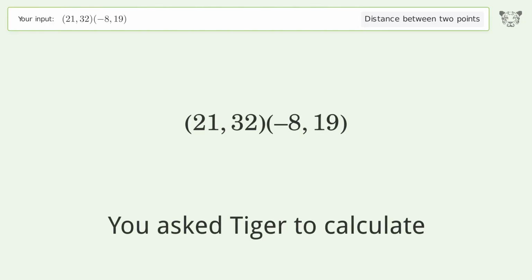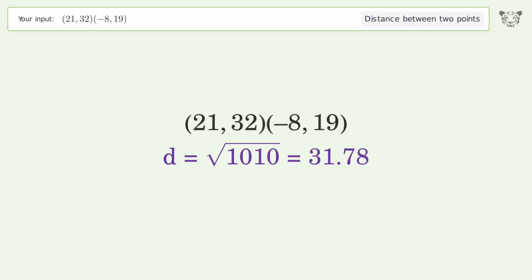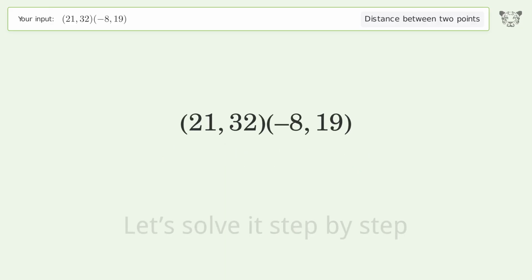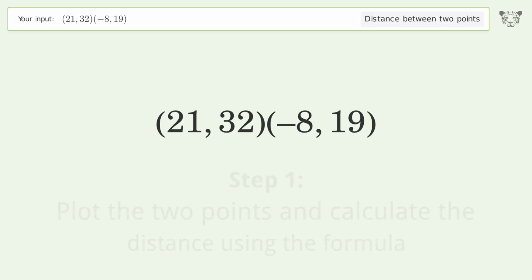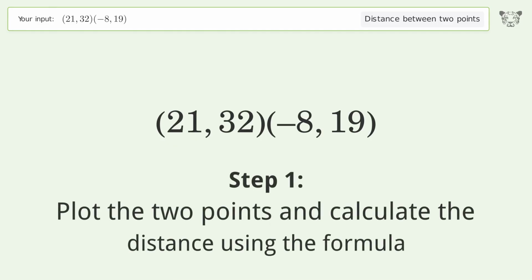You ask Tiger to calculate. This deals with the distance between 2 points. The distance between the 2 points is the square root of 1010 or 31.78. Let's solve it step by step. Plot the 2 points and calculate the distance using the formula.